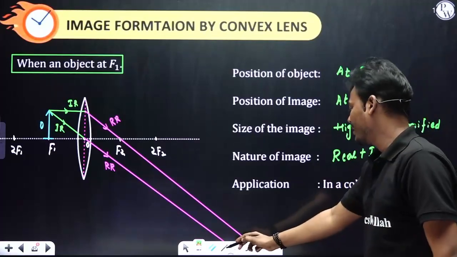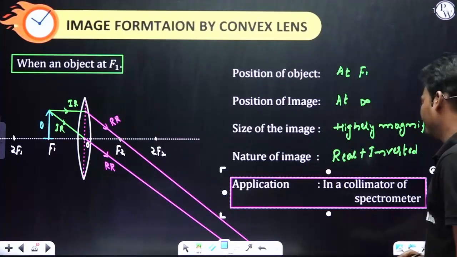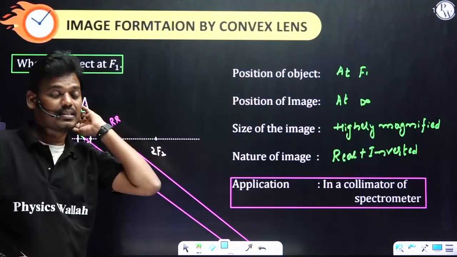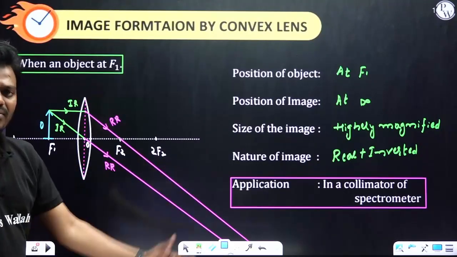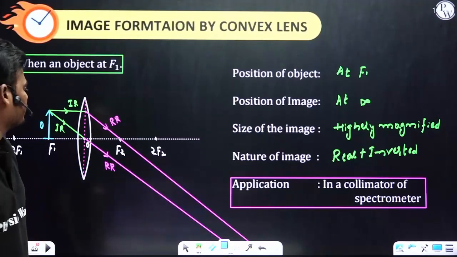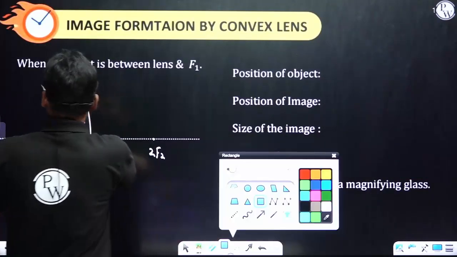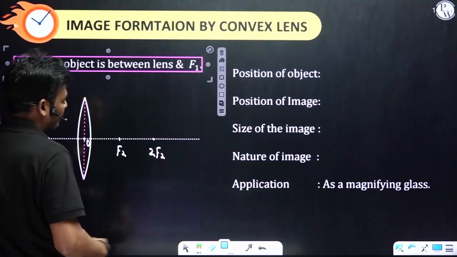So application, if you see, that is the collimator of a spectrometer. This collimator is used in a physics laboratory. When you go to higher studies, we'll get to know what that collimator is. For class 10, it is not required, but the application you have to know, right? At least.